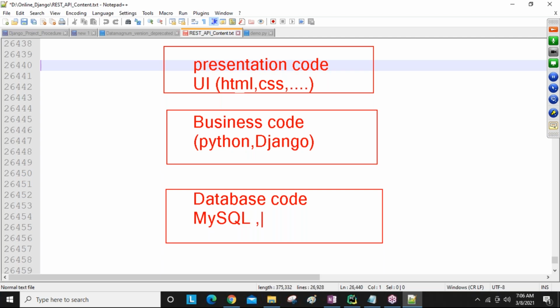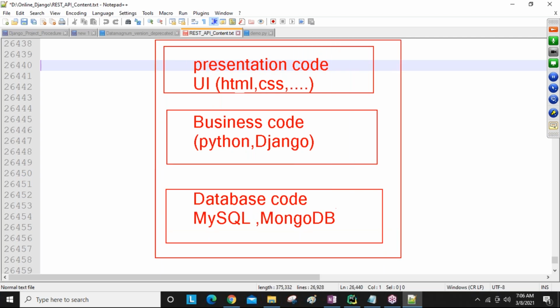MySQL, MongoDB, Oracle, SQL Server, PostgreSQL, so many are there. We are going to learn at least one database. By the combination of these three things, a major application is completed, guys. Out of these three, if anyone is missing, that is not a full application.